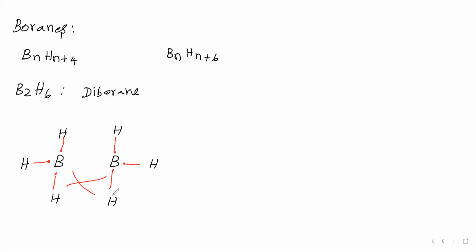What is that experimental evidence for giving the structure of diborane? This diborane is taken for methylation, while it gives B2H2Me4. Methylation means hydrogen is replaced by methyl group. So diborane on methylation gives B2H2Me4.